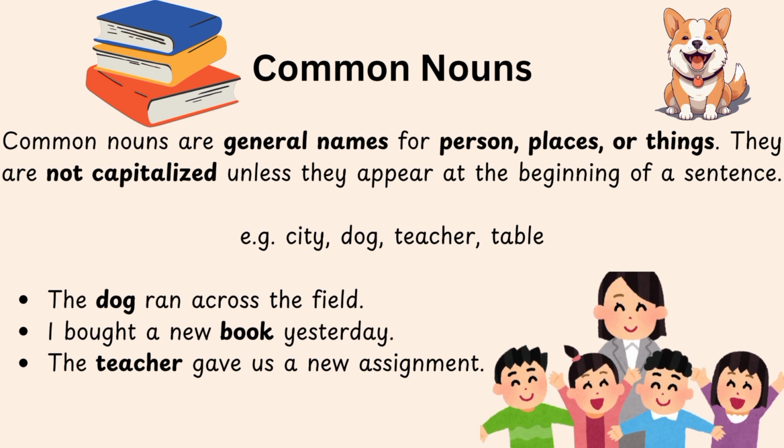Common nouns are general names for a person, place or thing. They are not capitalized unless they appear at the beginning of a sentence. Here are some examples of common nouns: city, dog, teacher, table. And here are some example sentences. The dog ran across the field. Dog is a common noun. I bought a new book yesterday. Book is a common noun. The teacher gave us a new assignment. Teacher is a common noun in this example.